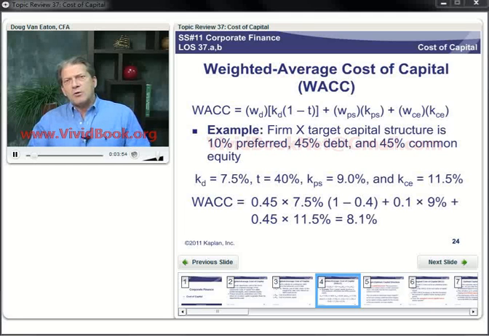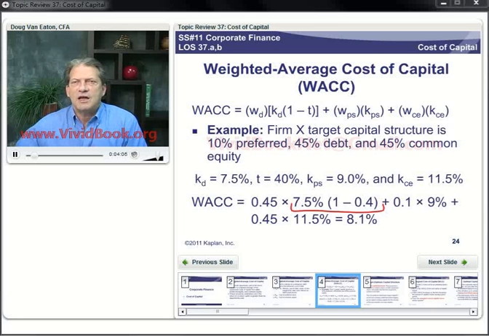So to figure our weighted average cost of capital, 45% times the, let me get my pen here, this is our after-tax cost of debt right here. So 45% debt, 45% common stock, well, there's that times the cost of common stock, and then 10% times our 9% cost of preferred.